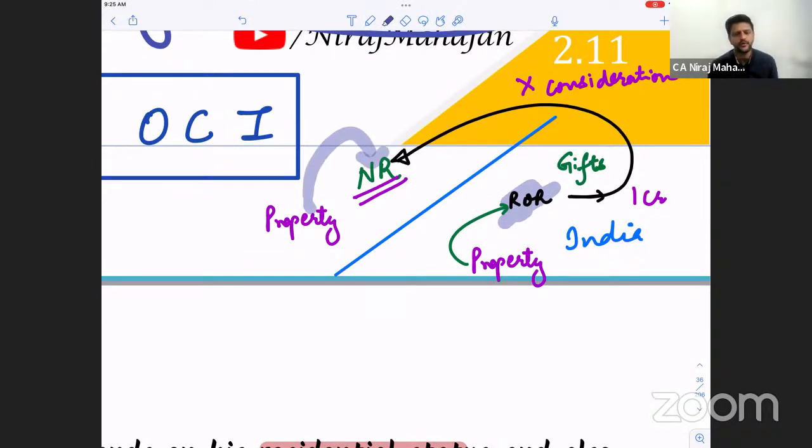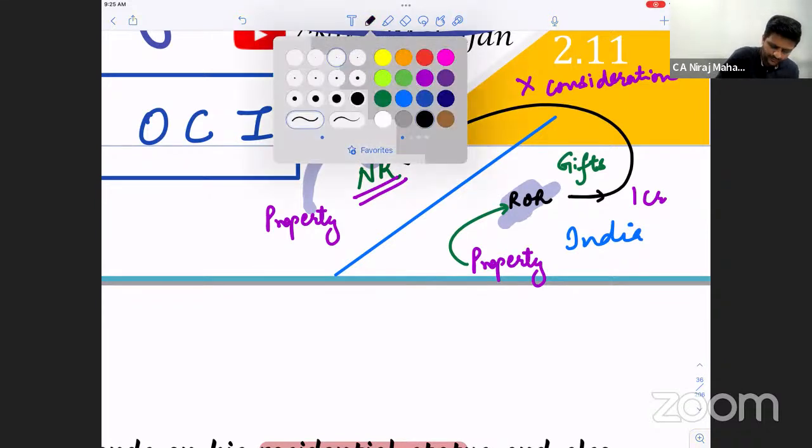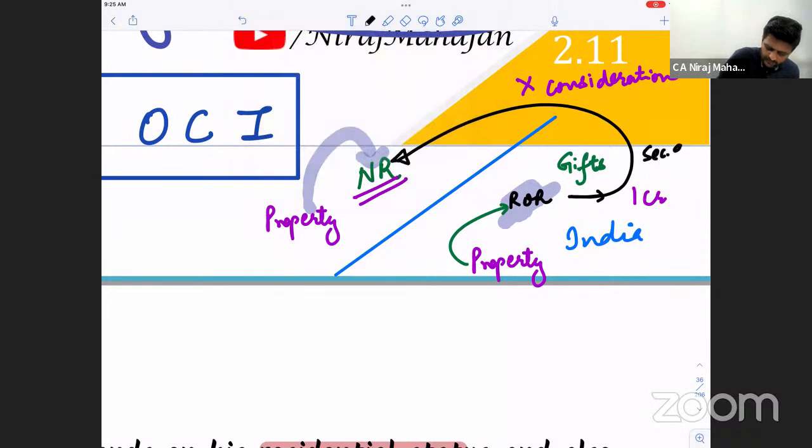That will not be within the scope of section 9. So for the property situated in India, section 9 will be applicable. If the property is outside India, obviously section 9 is not applicable. Clear till here, all of you? Done?